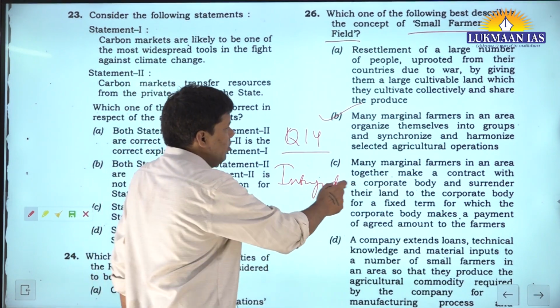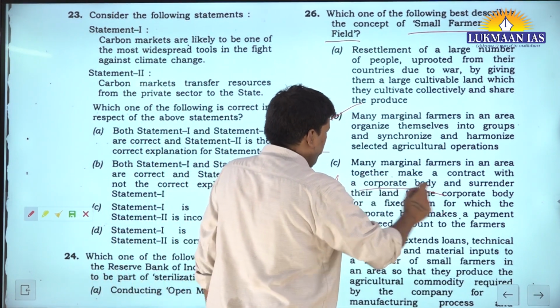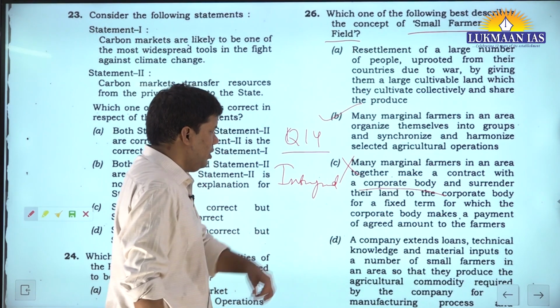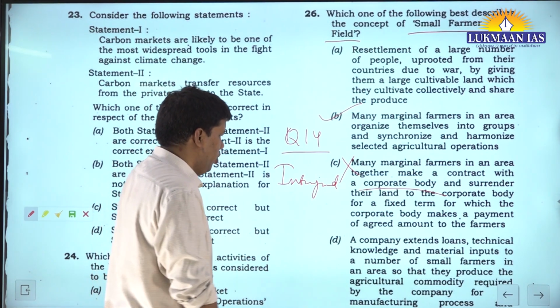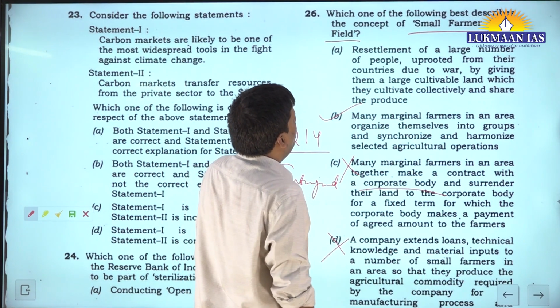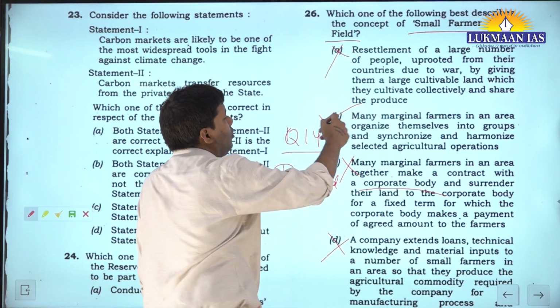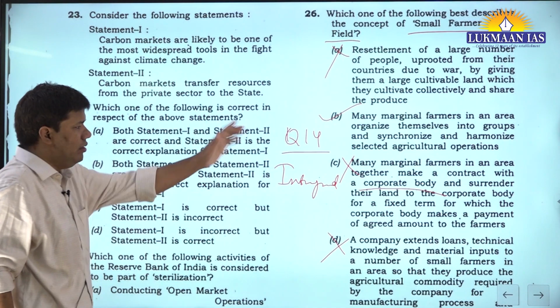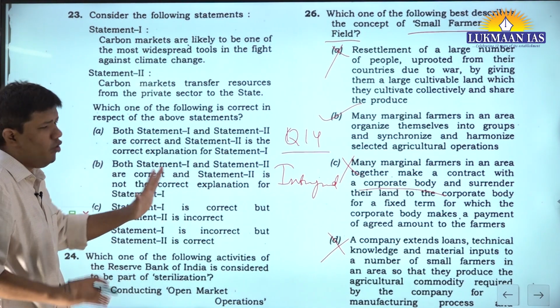See, the third is talking about making contact with a corporate body, no, right? A company providing loans, technical knowledge and inputs to small farmers, no, right? Resettlement, no. That is not right. But just telling you an option will not complete the story.